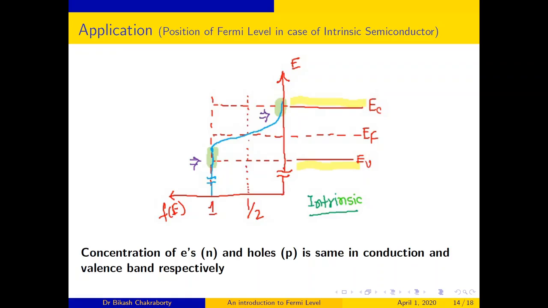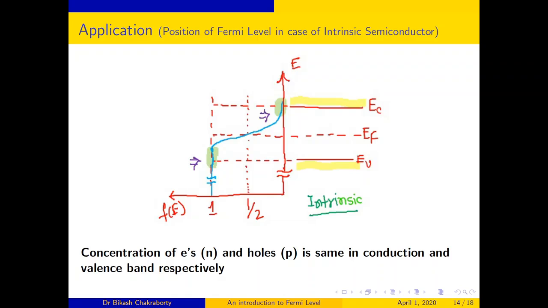I have just explained what is f(E). f(E) is the probability of occupation of electrons of a particular energy level. Now, the concentration of electrons, that is n, and the concentration of holes, that is p, are the same in conduction and valence band respectively.